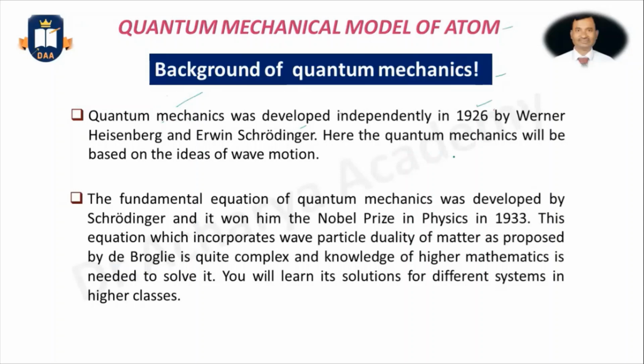And this is based on the ideas of wave motion, as I already said. The fundamental equation of quantum mechanics was developed by Schrödinger, and he got the Nobel Prize in physics in the year 1933.